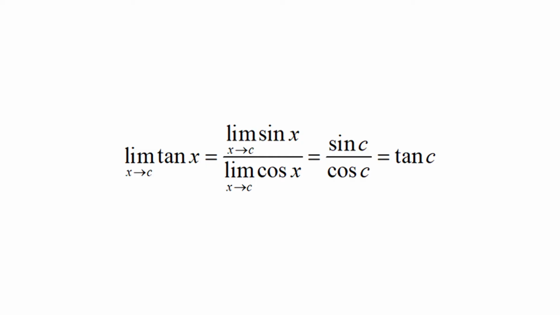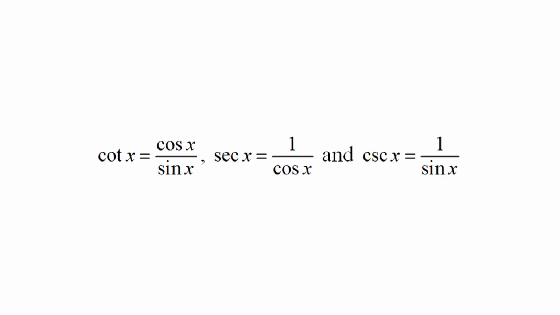Then, applying the quotient rule of limits, the limit of tan x as x approaches c equals the limit of sin x as x approaches c upon the limit of cos x as x approaches c, which is equal to sin c / cos c, which is equal to tan c, for any c for which cos c ≠ 0. This shows that tan x is continuous at every point where it is defined. Similarly, the quotients cot x = cos x / sin x, sec x = 1 / cos x and cosec x = 1 / sin x are continuous at every point where they are defined.